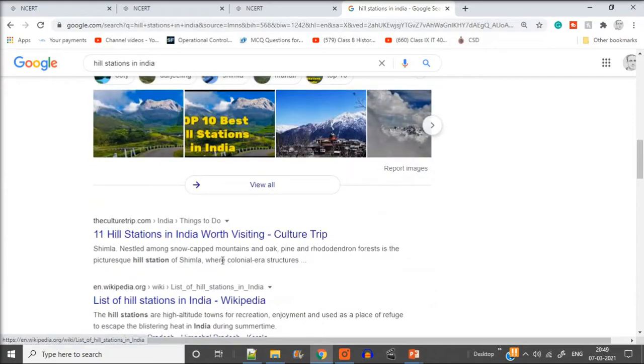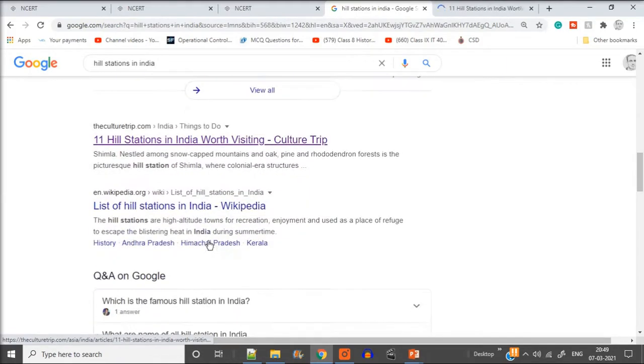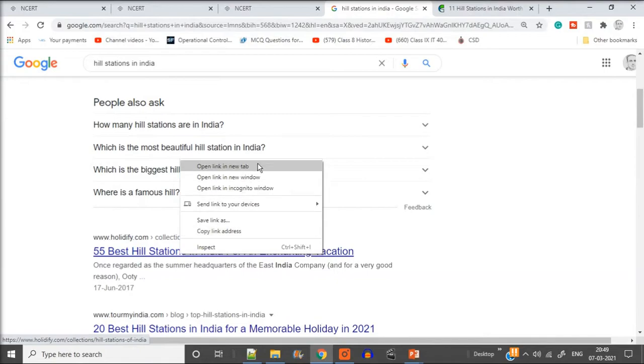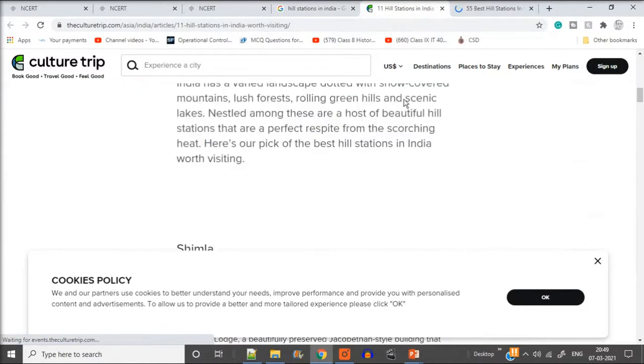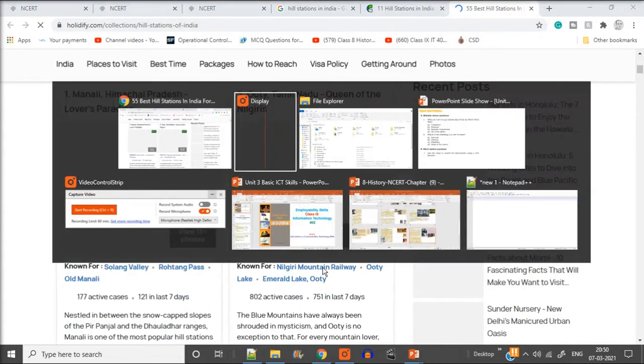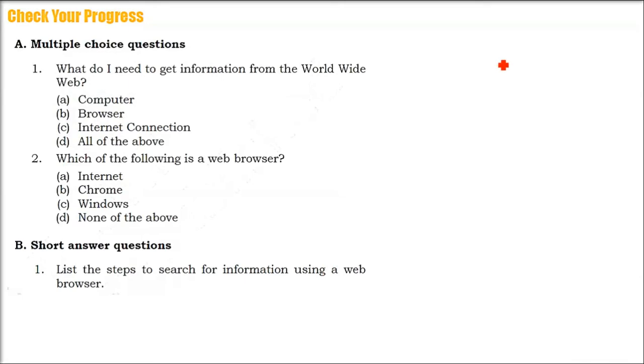Information is bombarded today; everything is there. So now when I open this link, these are hyperlinks, sorry, but they are hyperlinks taking us to a different website. Every page is a website, so Google will also have every page as a website, and every page will have hyperlinks, so Google will also have hyperlinks.